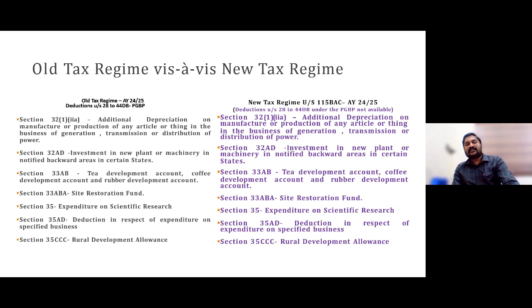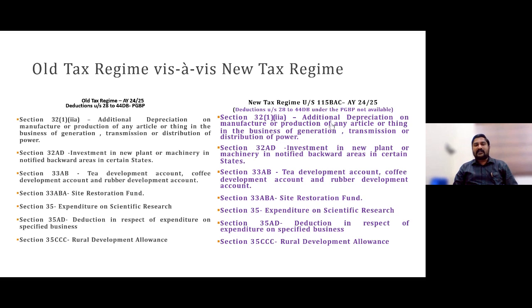So for business income, for companies, for cooperative societies, all those assessees also, these deductions and exemptions are not applicable. This is not only confined to salary and house property, but to individuals, HUF, etc. Those chapter 6A deductions, 80C to 80U, are not only confined to individual, HUF, AOP, BOI.